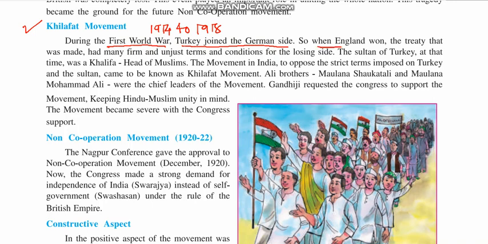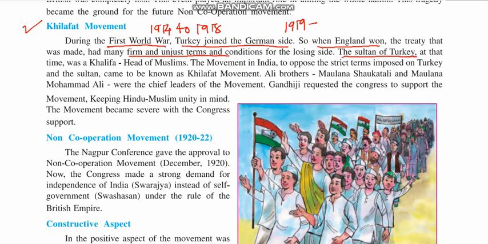When England won, the treaty was made. It had many harsh and unjust terms for the losing side. Now we know about the Treaty of Versailles, which was signed in 1919 after the World War. England was on the winning side, Turkey was on the losing side, and due to it, as per the treaty, Turkey had to face severe punishment as per the rules laid down.